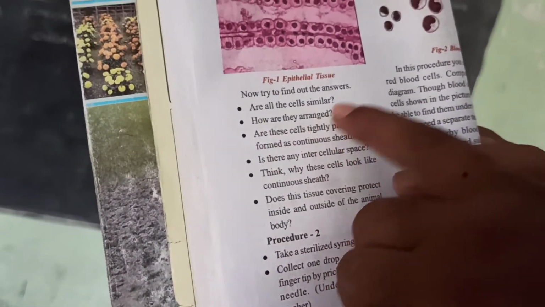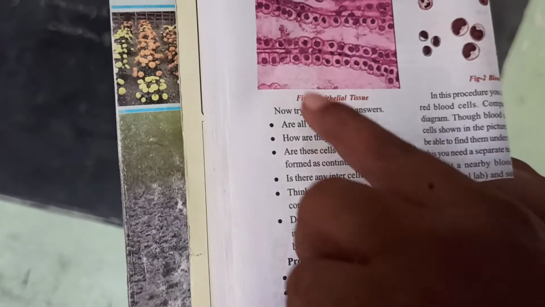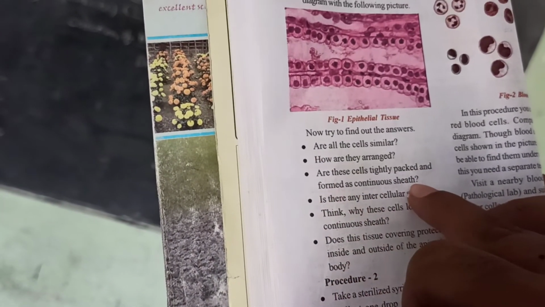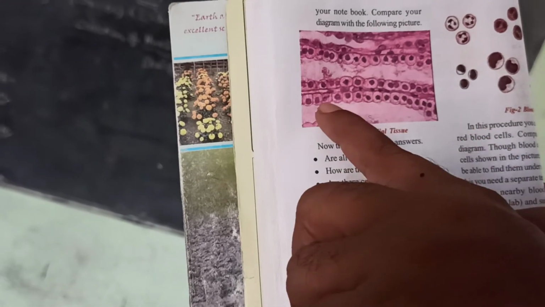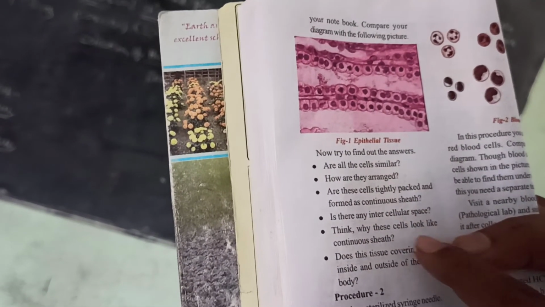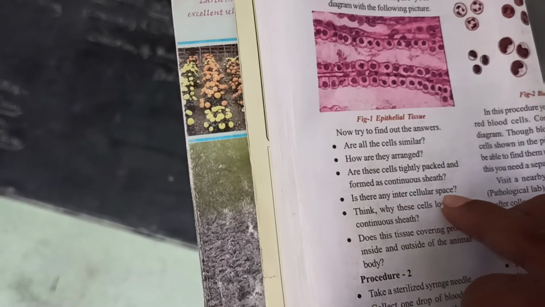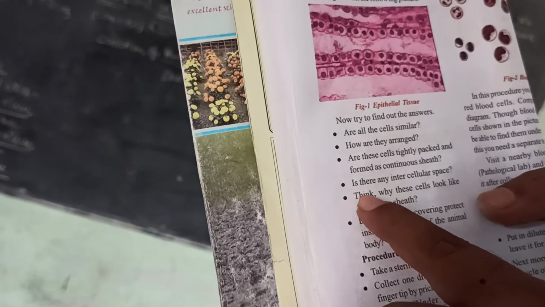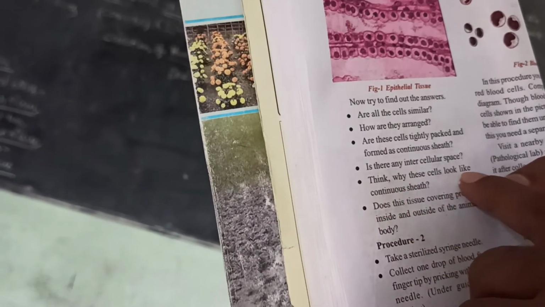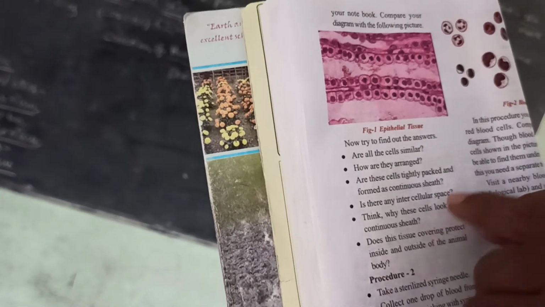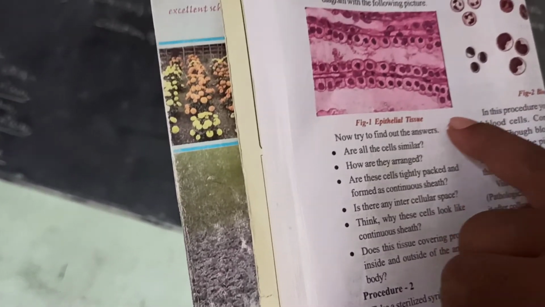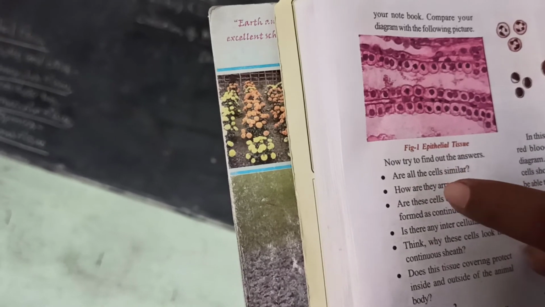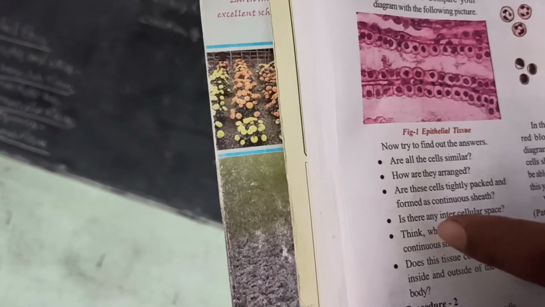They are arranged in a series. Next, are these cells tightly packed and formed as a continuous sheath? Yes, certainly they form a continuous sheath. Next, are there any intercellular spaces? No, there are no gaps between one cell and another. Next, think why these cells look like a continuous sheath. Because this is the outermost covering layer, they do not allow any unwanted material inside or any needed material to go outside.